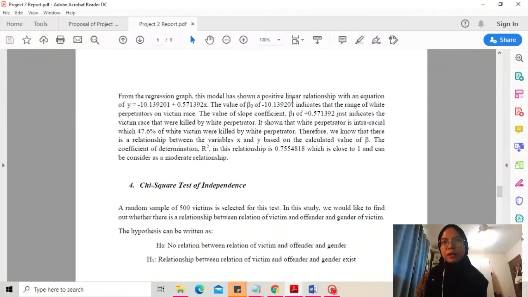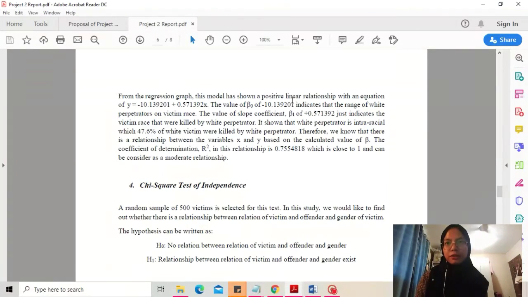The value of B0, -0.139201, indicates the range of white perpetrators on victim race, and the slope coefficient 0.571392 indicates the victim race that was killed by a white perpetrator.